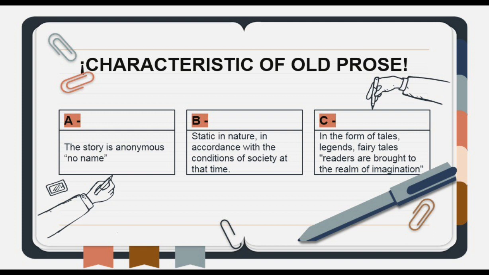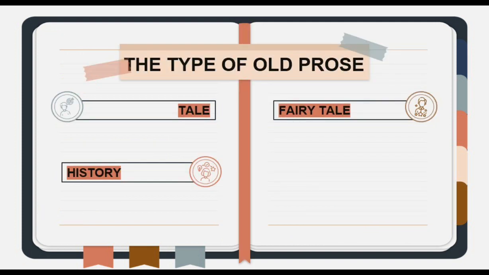The second is that it is static in nature, in accordance with the conditions of society at that time. And the last characteristic of old prose is that it is in the form of tales, legends, and fairy tales brought to the realm of imagination. The types of old prose are tale, fairy tale, and history.